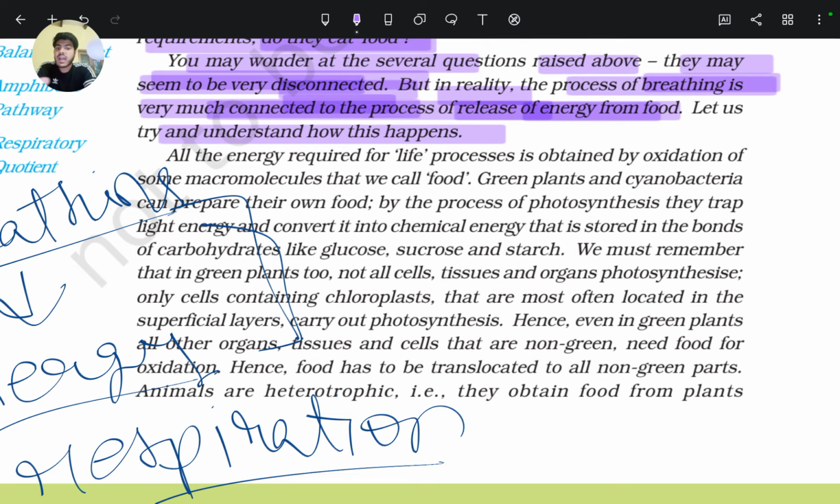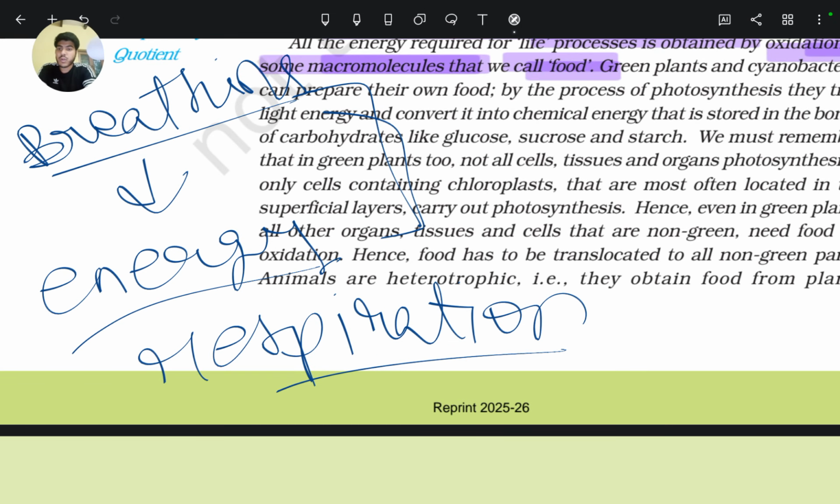Let us try and understand how this happens. All the energy required for life processes is obtained by oxidation of some macromolecules that we call food. So all the energy comes from which process? That process is respiration. What actually happens in respiration is oxidation of food. Oxidation is addition of oxygen. As we all know, oxidation is addition of oxygen, and reduction is removal of oxygen or addition of hydrogen.